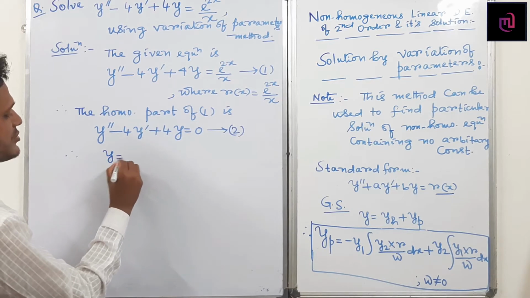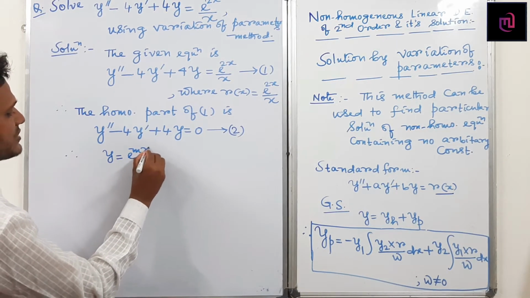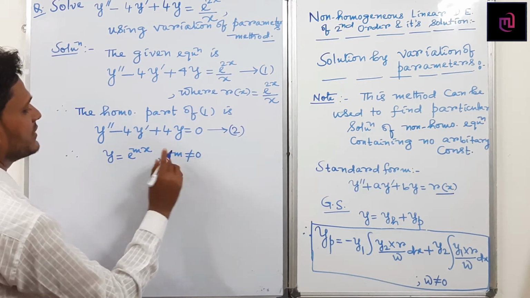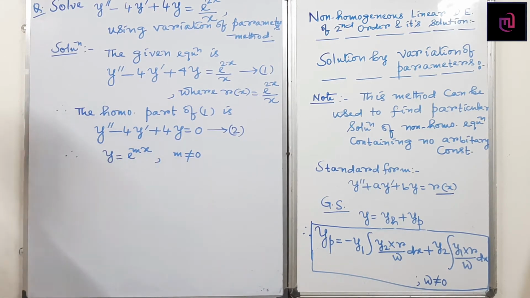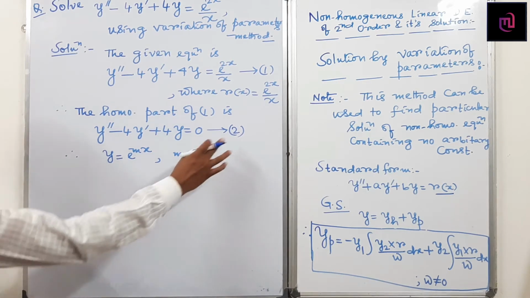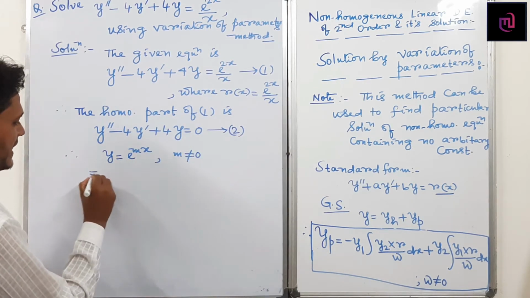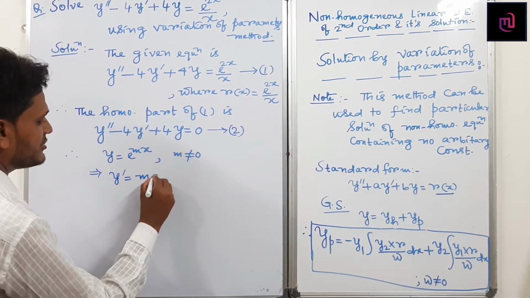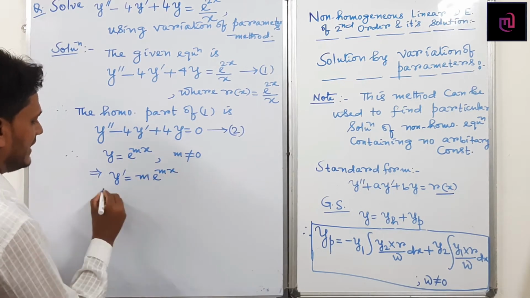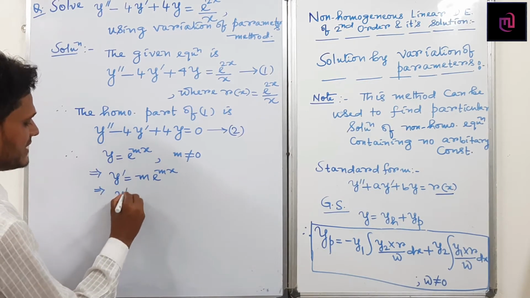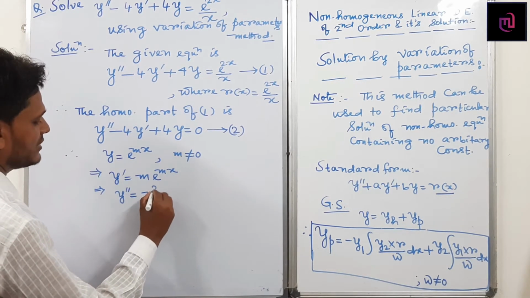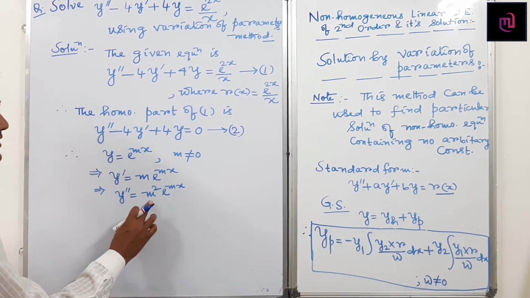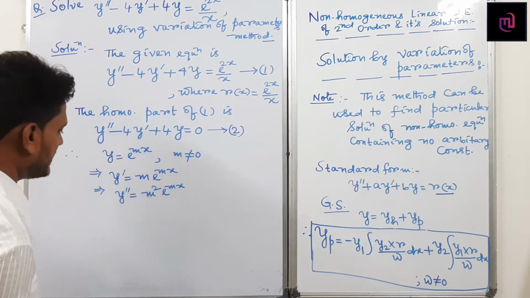y equals e to the power mx is the trial solution of 2, where m is not equal to 0. Taking the ordinary derivative with respect to x on both sides, y dashed is m into e to the power mx. Again, y double dashed is m square into e to the power mx. If you find y triple dashed, you must get m cube into e to the power mx. Same process.